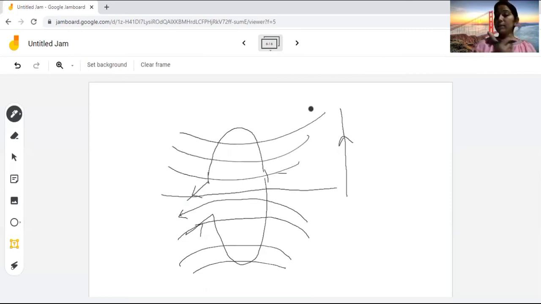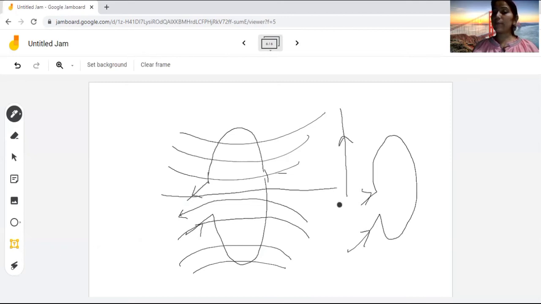See, current is moving in this direction. So where does the magnetic field line go? In the clockwise. Okay, can we find out the value of clockwise direction, anyone? In a closed circular loop, in the clockwise we can show it like this, as well as we can draw it like this also.